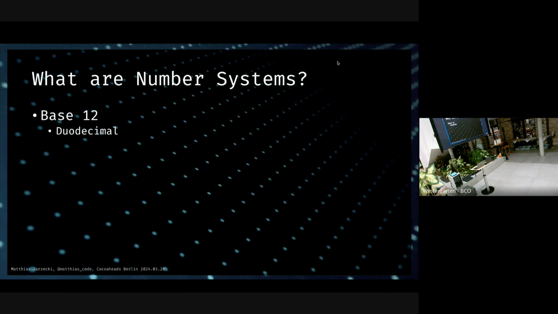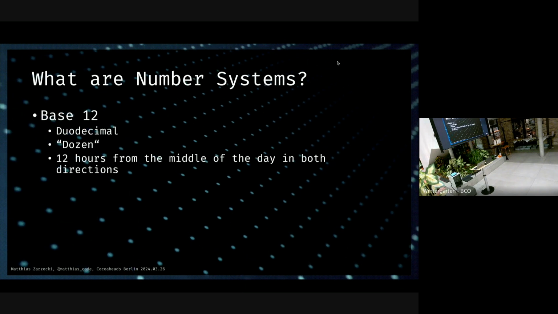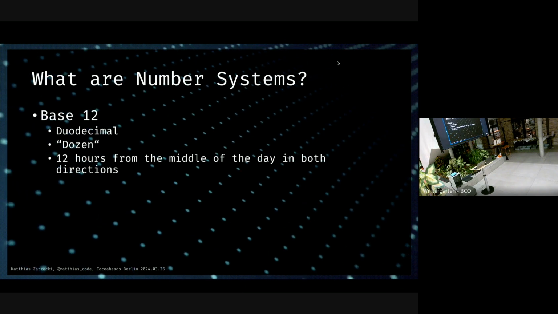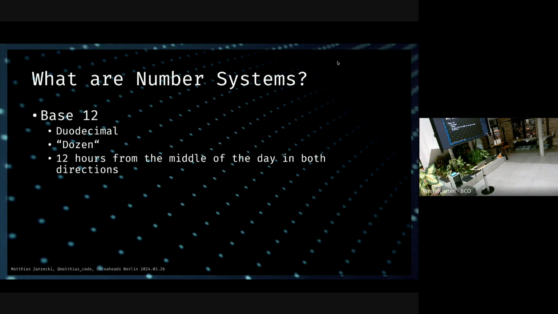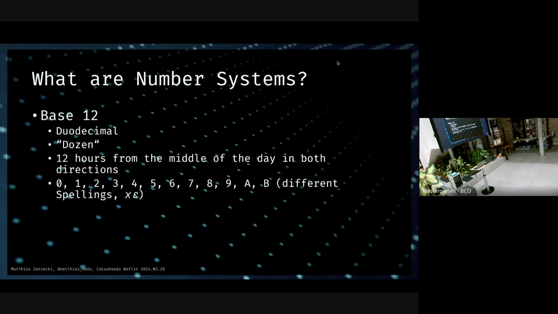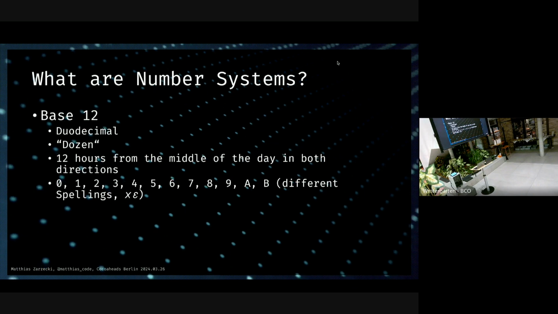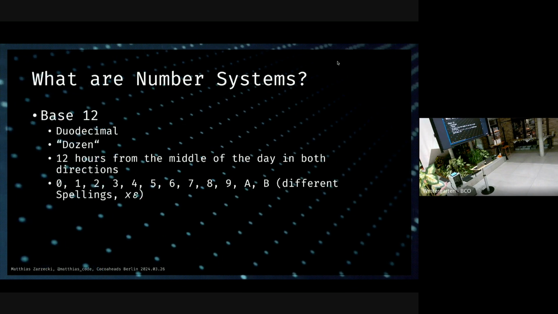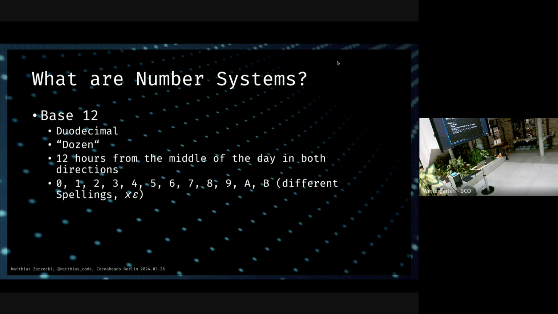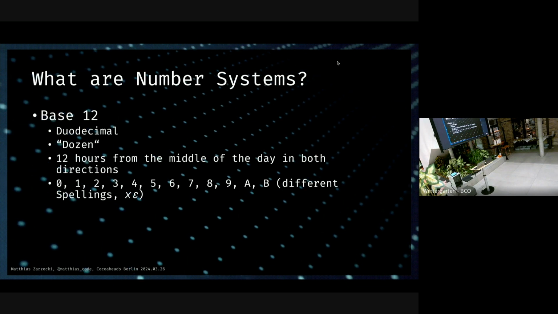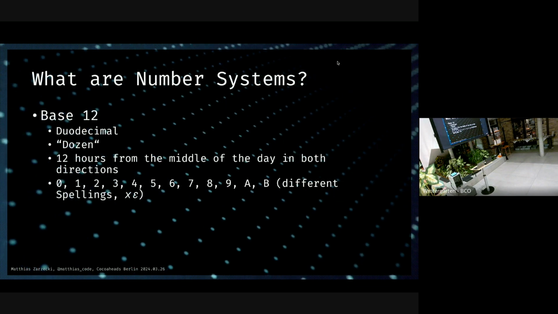What other bases do we have? We have base 12, duodecimal. This is a dozen, right? We use this one a lot. Surprisingly, it shows up a lot of times, considering we have base 10 anywhere. And here's also a thing, we also got to invent some numbers here. There's different spellings on this. You can write it AB. You can write it, this one here, this is a dec, and this is an elf. So this means 10 and 11 respectively.